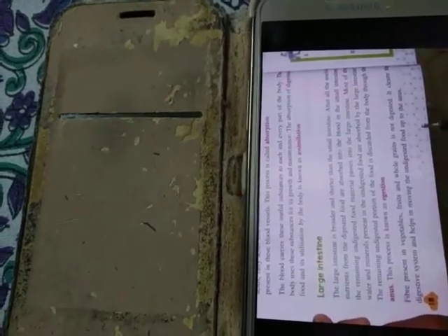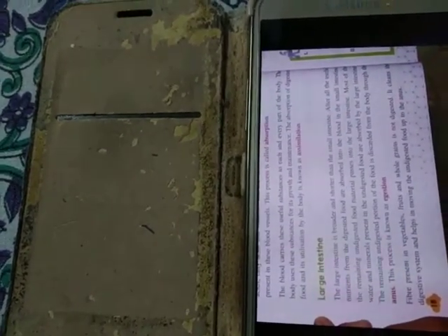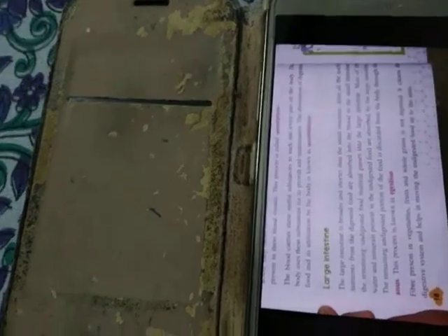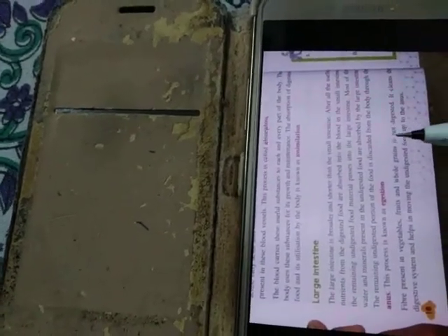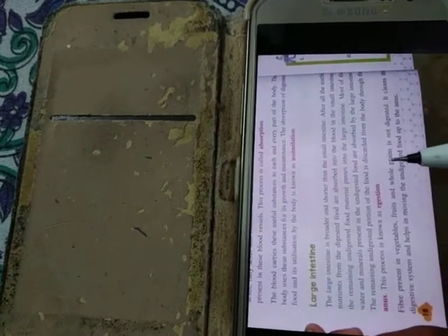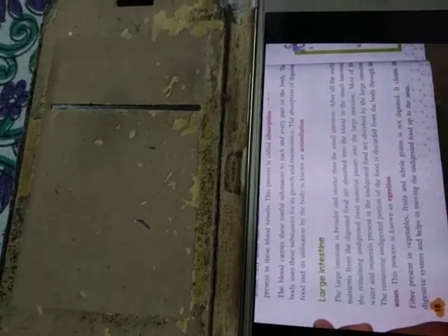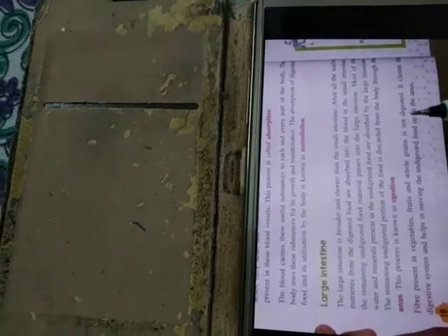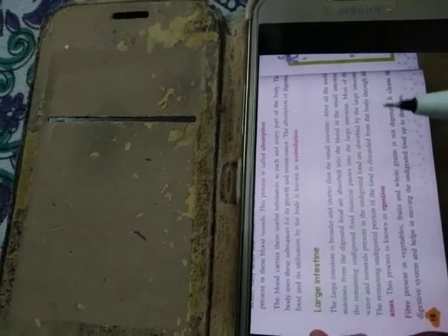These are the dietary fibers. There is also a specific term called roughage, mainly present in leafy vegetables, fruits and whole grains. It makes the digestive system clean and helps in removing waste materials.